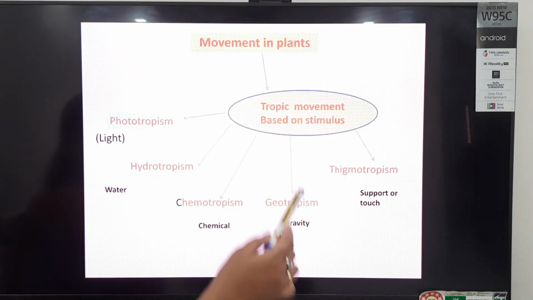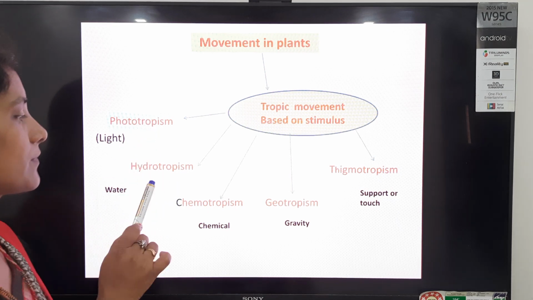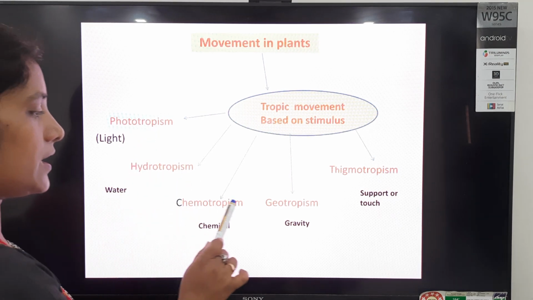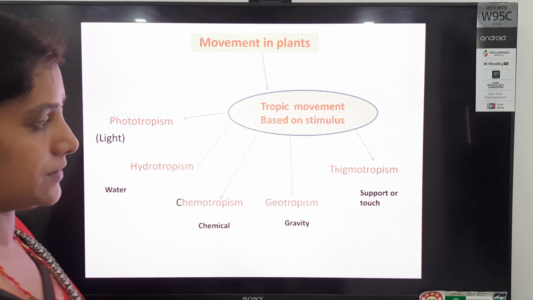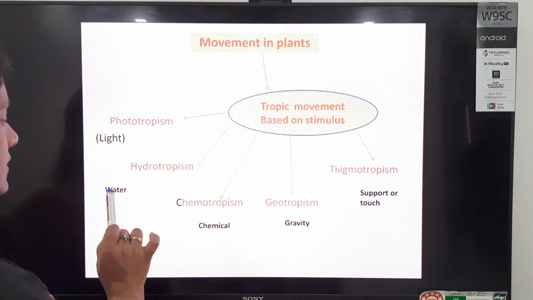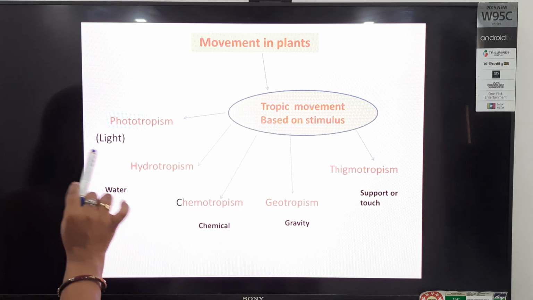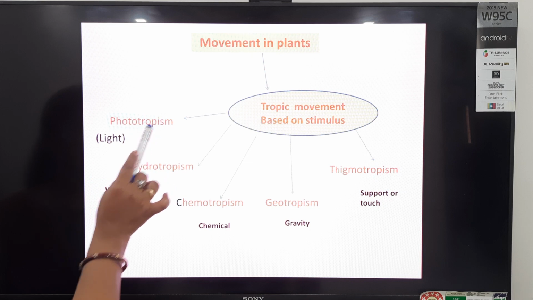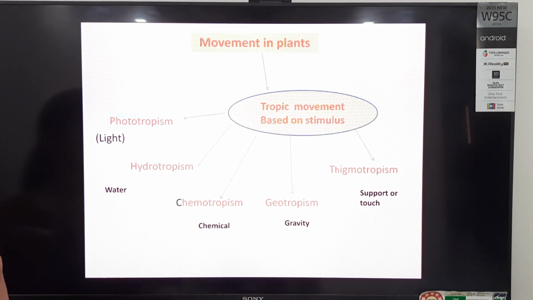Now, the tropic movements are classified into phototropism, hydrotropism, chemotropism, geotropism and thigmotropism. Students, these are the stimulus. Stimulus, light. So, phototropism means plants show a response towards the light, students.